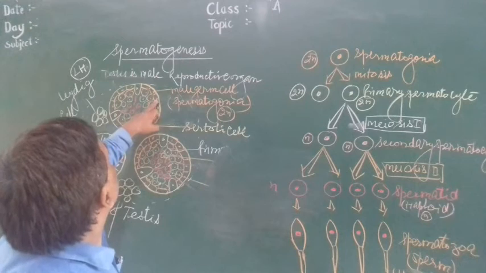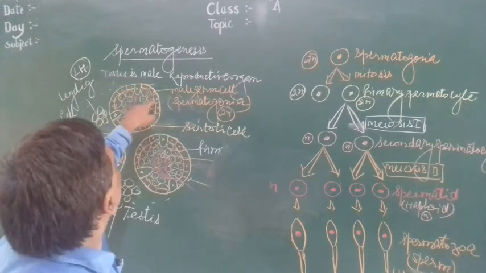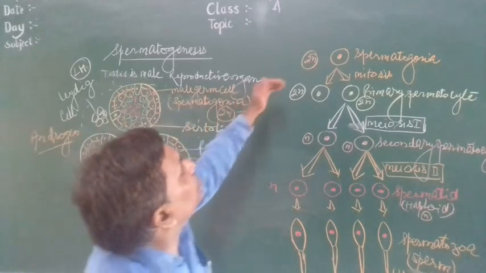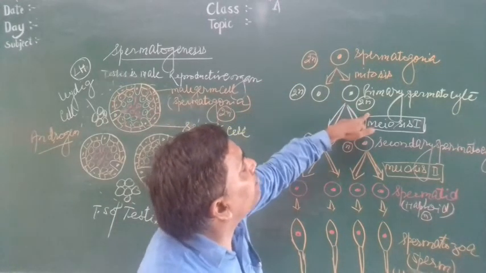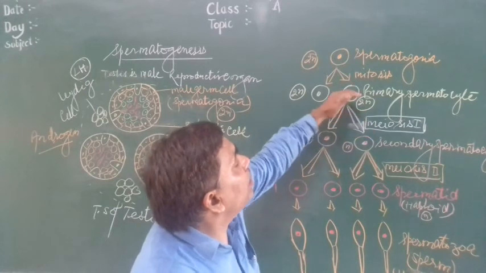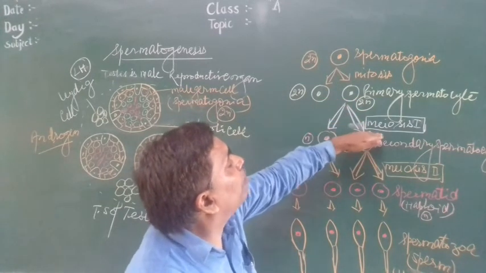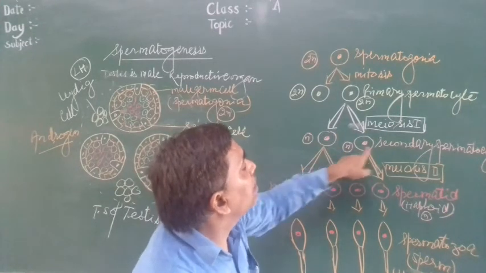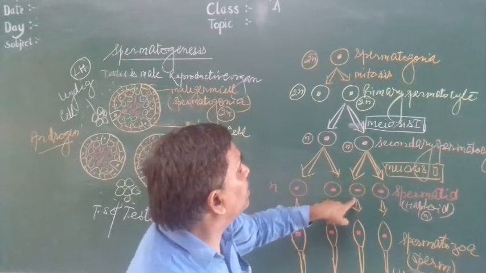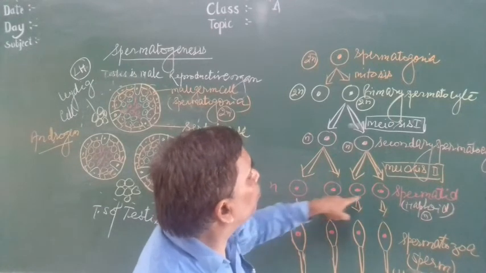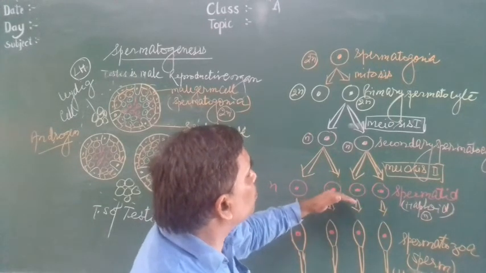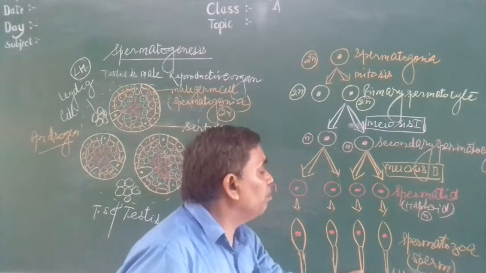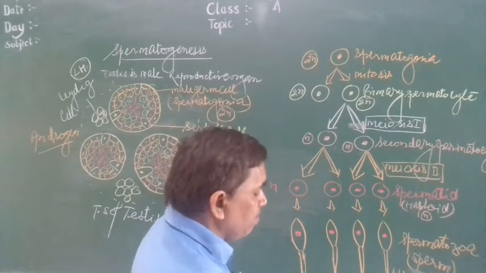During this spermatogenesis, the male germ cell spermatogonia increases in size and becomes metabolically active. It undergoes mitosis division and produces primary spermatocyte. This is diploid. Now primary spermatocyte undergoes meiosis first, then produces 2 haploid secondary spermatocytes. Secondary spermatocyte undergoes meiosis second, then each produces 2, meaning 4 haploid spermatids, and these spermatids undergo spermiogenesis, then produce spermatozoa. Haploid means sperm. These are the male gametes.